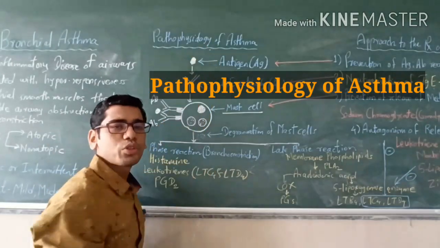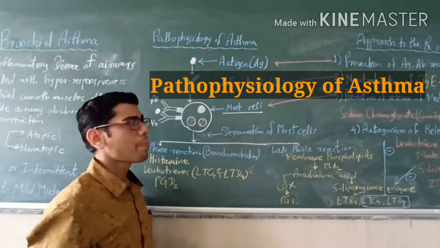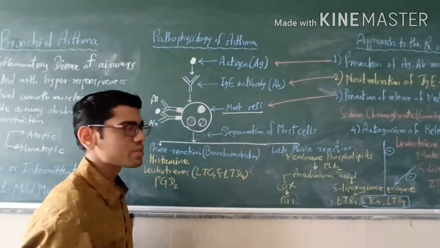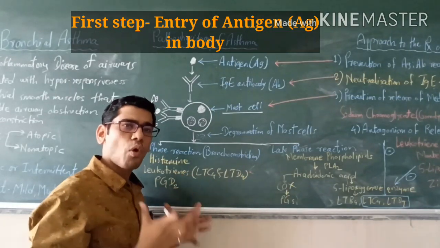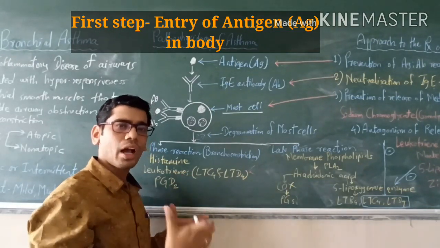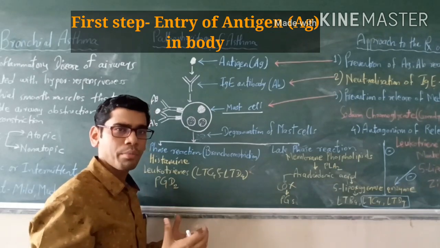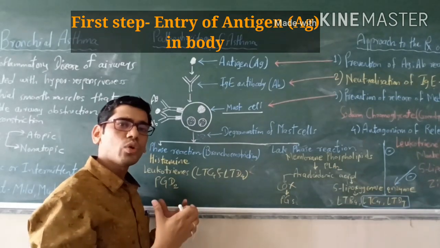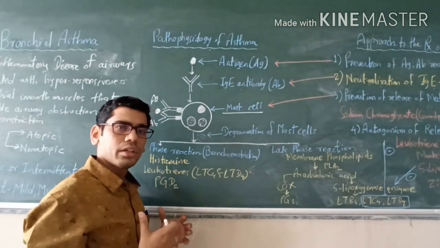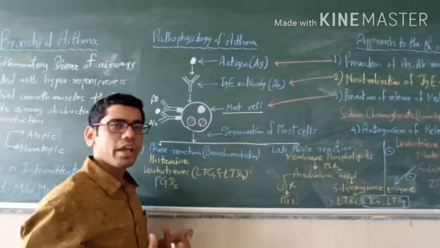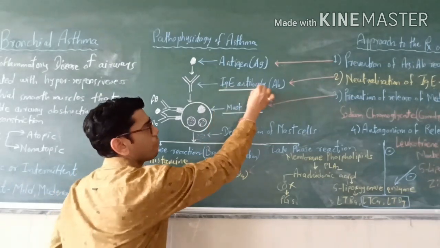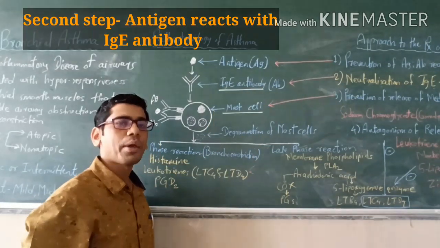So now we will see the pathophysiology of asthma, in various steps. First, there is the entry of antigen in the body. This antigen is foreign to our body. It can be anything like house dust or pollen grain or animal danders. This antigen will go into the respiratory tract, especially trachea and bronchi, and there in the respiratory smooth muscles it will react with antibody. Yes, IgE type of antibody.